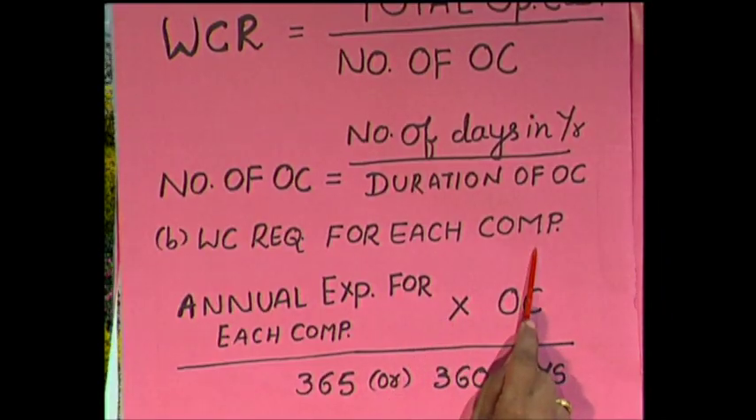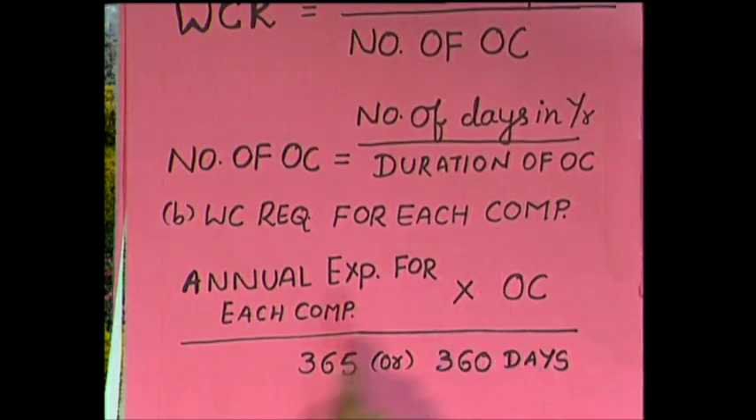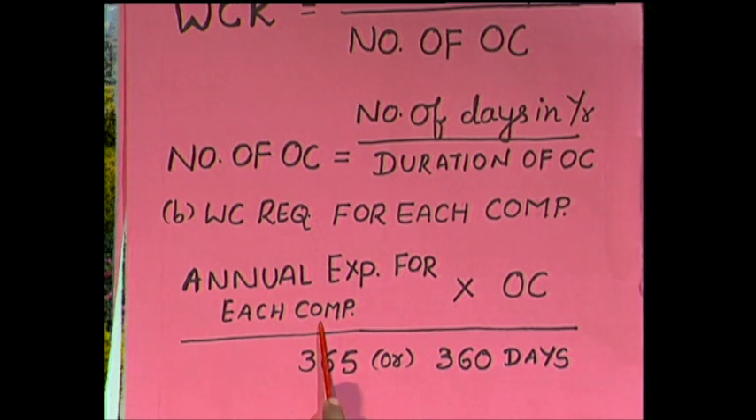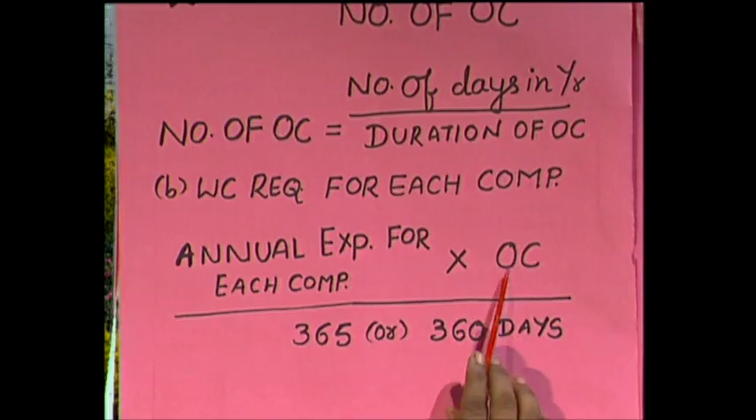The next method is estimation of working capital for each component. For the purpose of calculating, we take the annual expenditure for each component. That means, in a year, how much we are spending on raw material, and how much on finished goods production. So, take annual expenditure for each component and multiply with operating cycle for each component. That means, for how many days the raw material is being blocked in the organization.